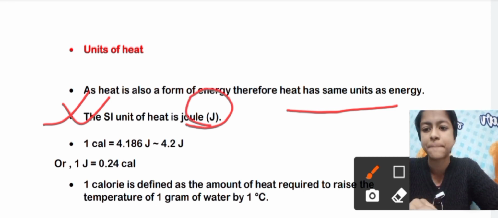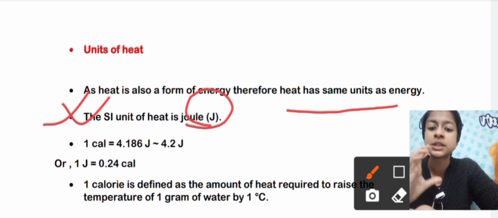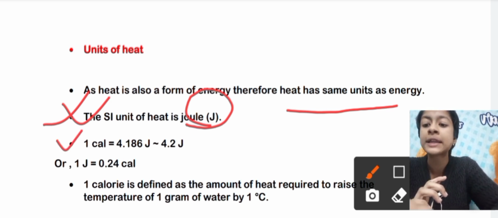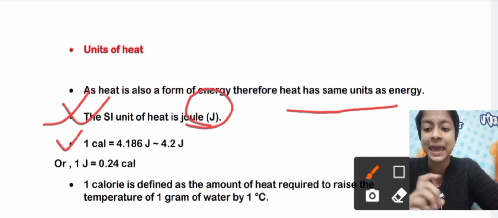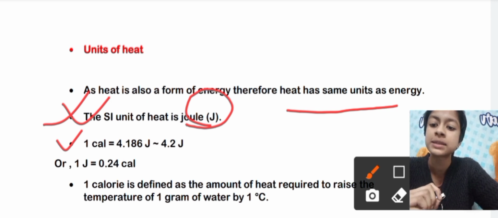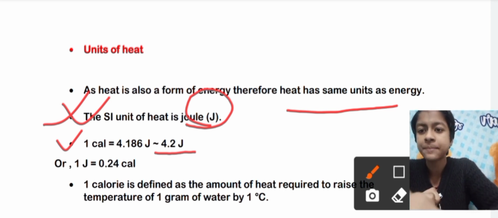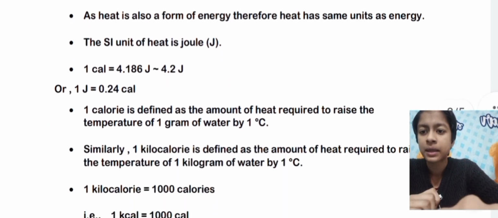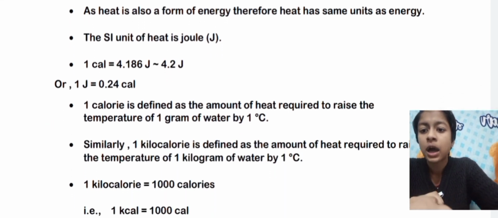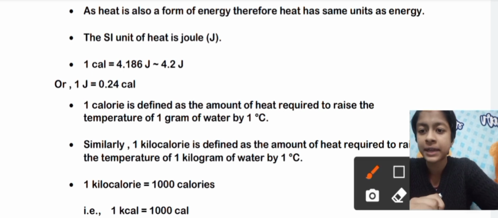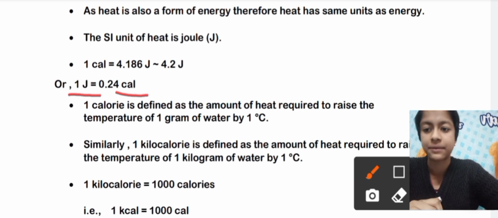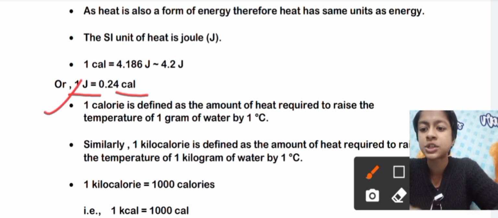Now some relations you need to remember: 1 calorie, short form cal, is equal to 4.186 joule, which is approximately 4.2 joules. Or what we can write is that 1 joule is equal to 0.24 calorie. Okay, so next comes the definition of 1 calorie.